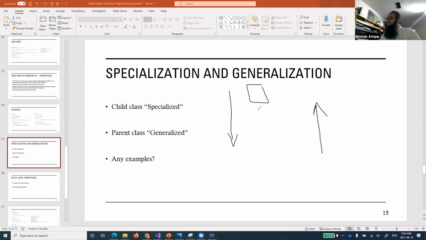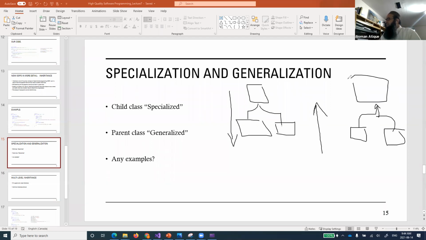I talked about that there is one class, and in creating the child classes of this one, we can create multiple child classes. So you are going from this one to this one, and this will be called something. And when you have two classes and you are combining their features into one class and creating one major class, or the parent class, you are going in this direction.